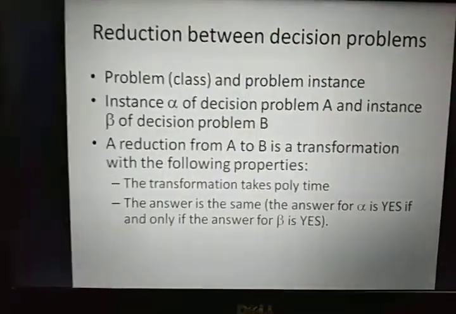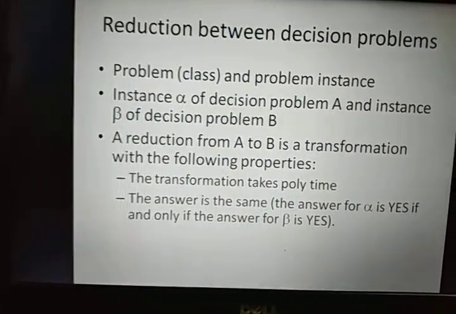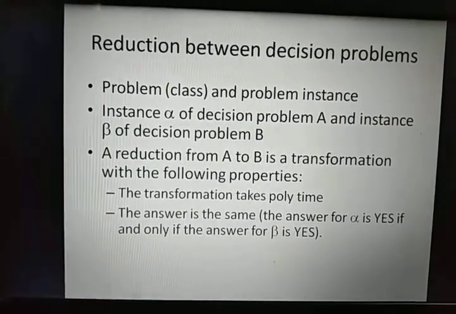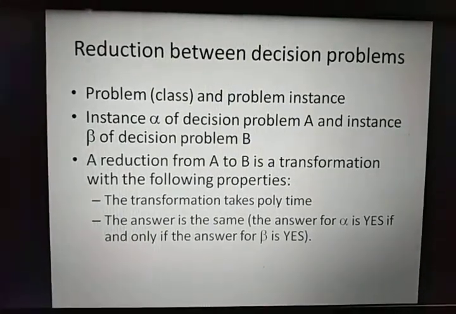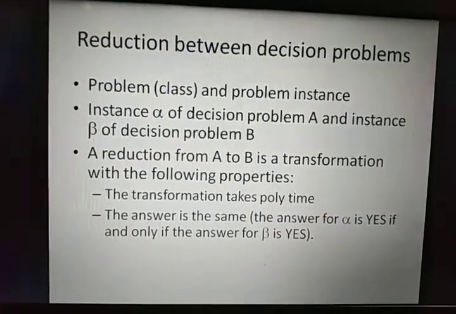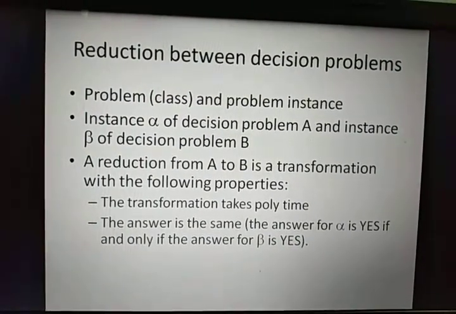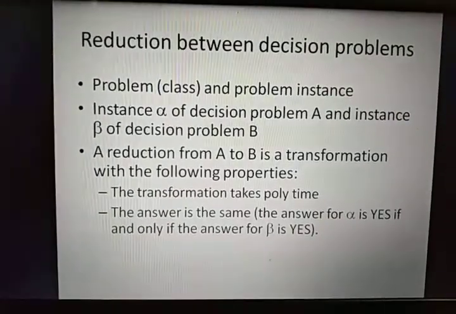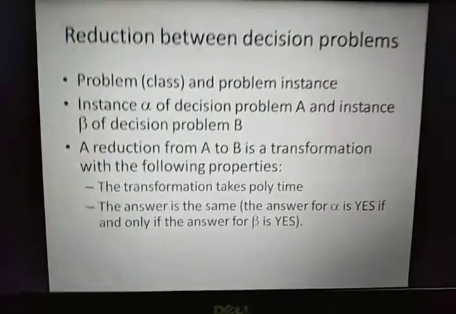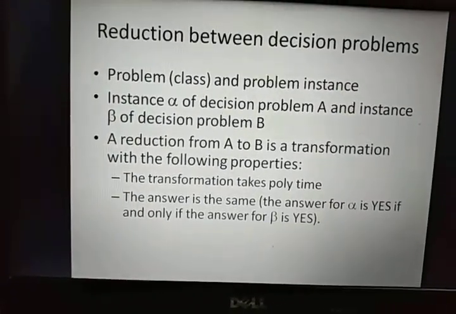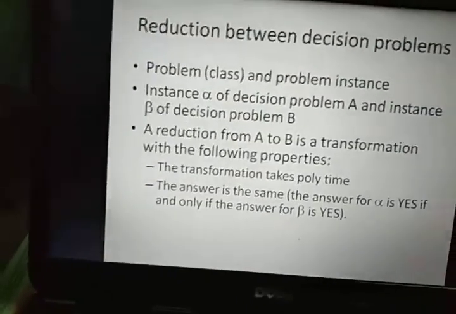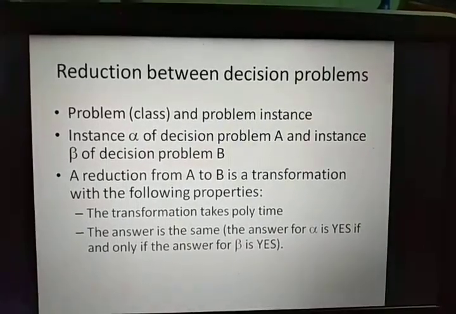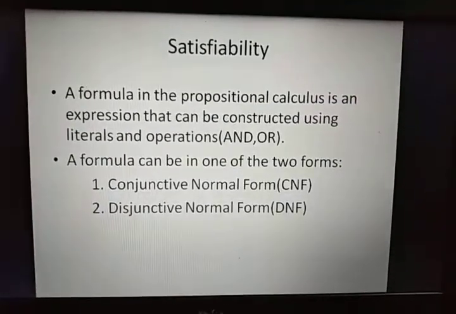So now reductions. Reduction can be defined as converting from one problem to another problem. We have a set of problems known as a class, and we can take one instance of that problem. If alpha is an instance of decision problem A and beta is an instance of decision problem B, a reduction from A to B is a transformation with two properties. The first property is that the transformation takes polynomial time, and the second is that the answer is the same as a decision problem. If these two properties are satisfied, we say that it is possible to reduce an instance of problem class A to an instance of problem class B.